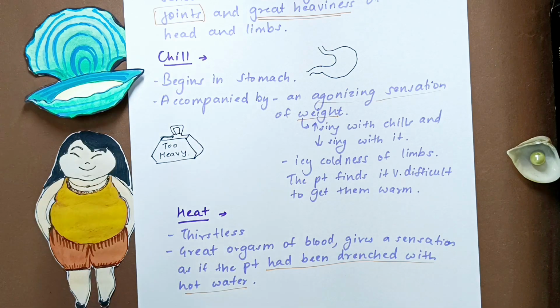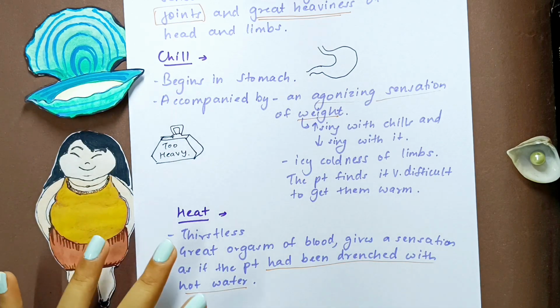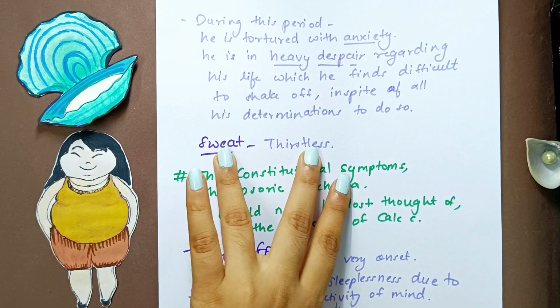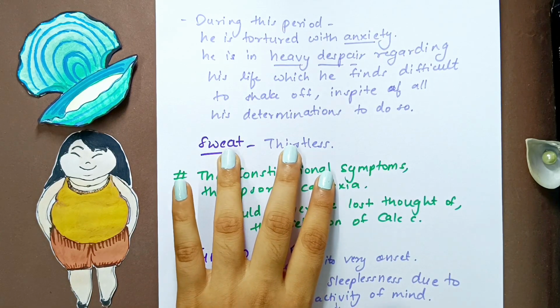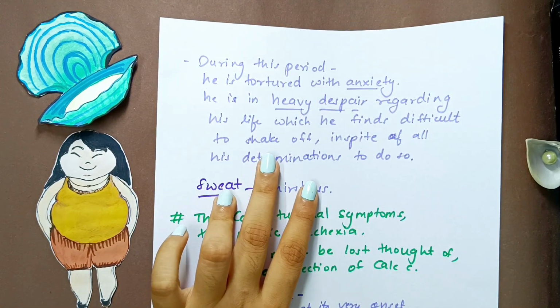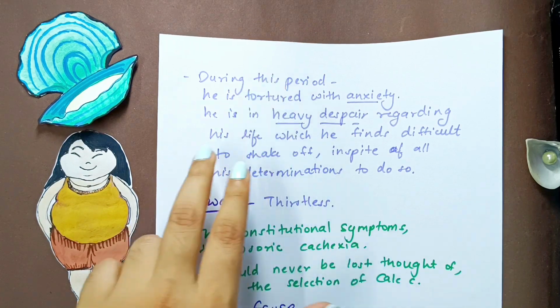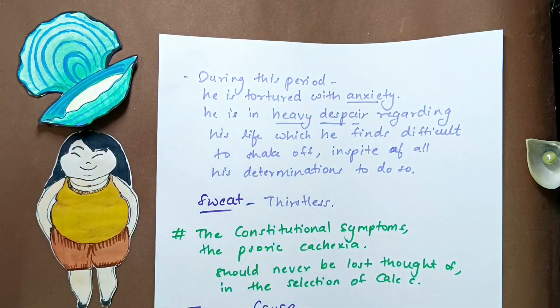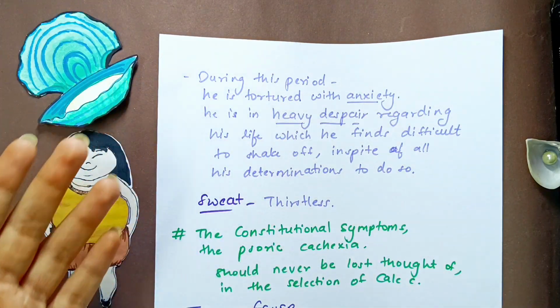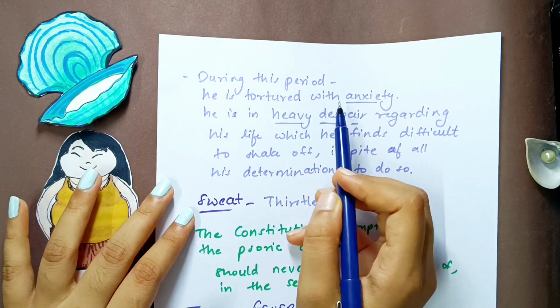Now let's move to the next stage, which is the sweat stage. The sweat stage is also thirstless. The patient is also thirstless in the sweat stage. But we've missed one point from the heat stage, which is that during this period he is tortured with anxiety. So there are a few mind-related symptoms in the heat stage. He feels that he is tortured with anxiety.